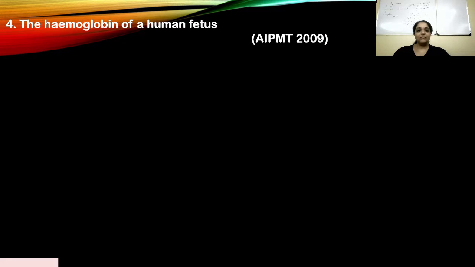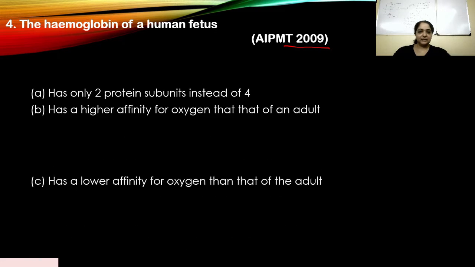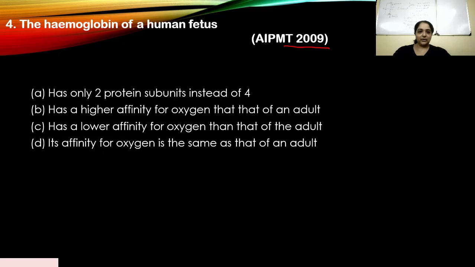Okay. The hemoglobin of a human fetus, and this appeared in 2009. Let's look at our options. We have A, B, C, and D. A: has only 2 protein subunits instead of 4. B: has a higher affinity for O2 than that of an adult. C: has a lower affinity for O2 than that of the adult. D: its affinity for O2 is the same as that of an adult.